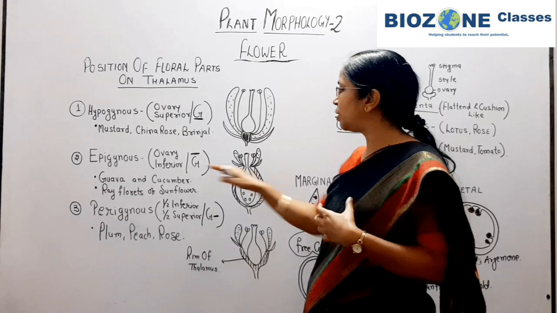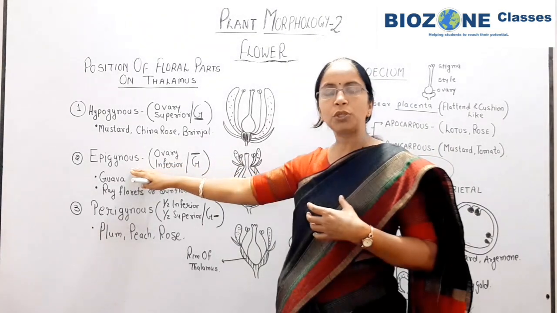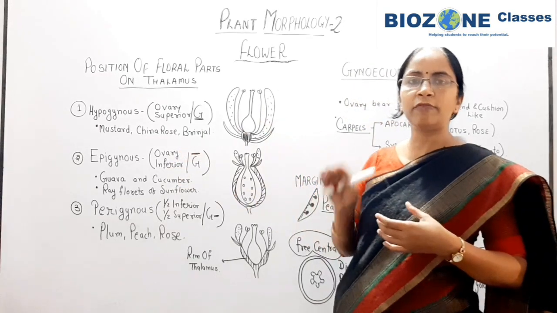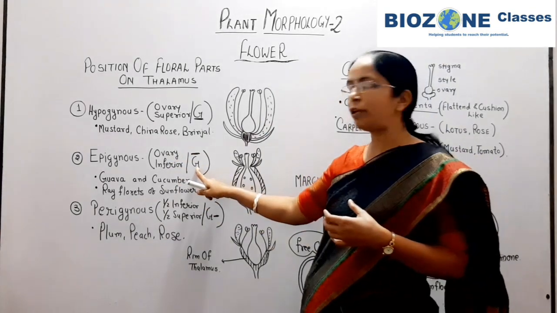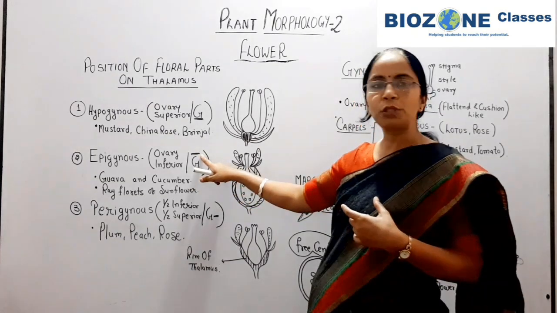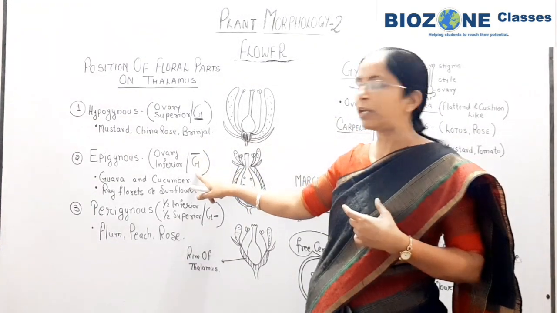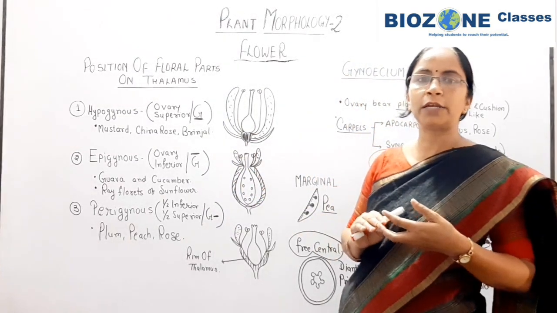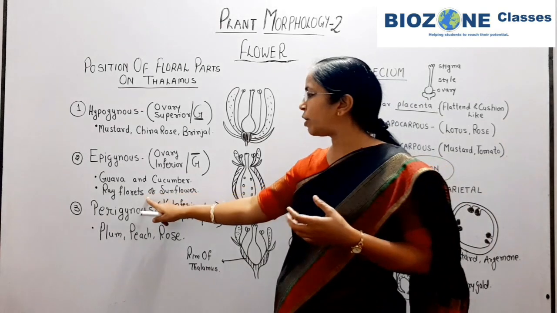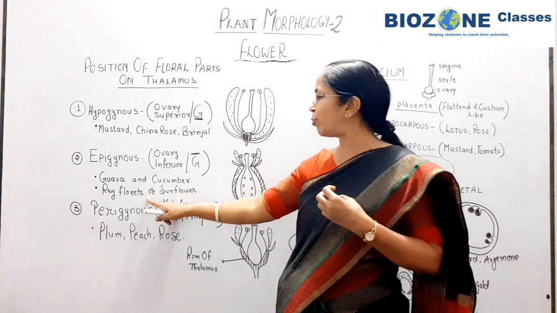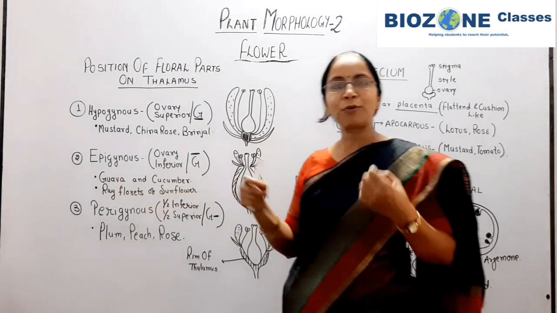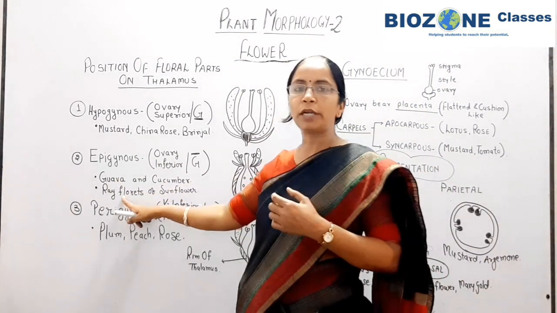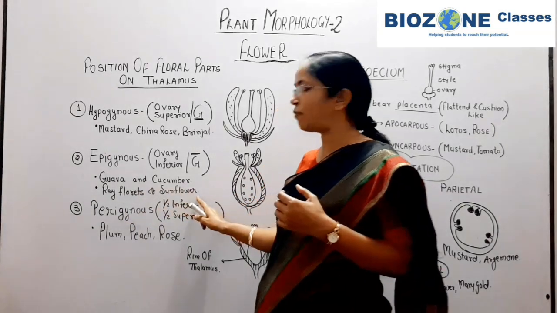In this condition, when the position of floral parts is epigynous, the ovary is always inferior. For the inferior ovary, again the line shows the position of floral parts and G means ovary. The ovary is situated below the floral parts, that's why it is said to be inferior. Important examples, again I am saying: guava and cucumber, as well as one of the most important examples, ray florets of sunflower.